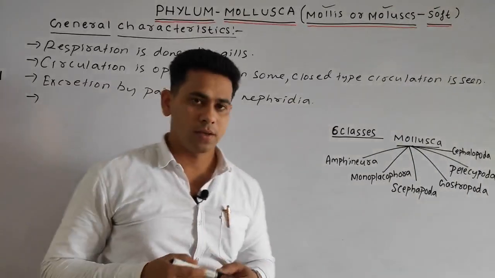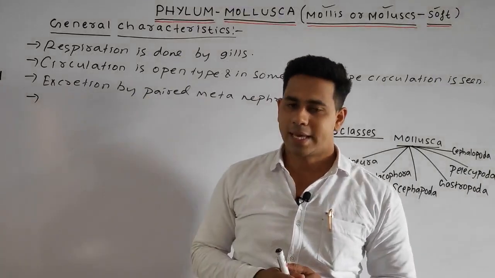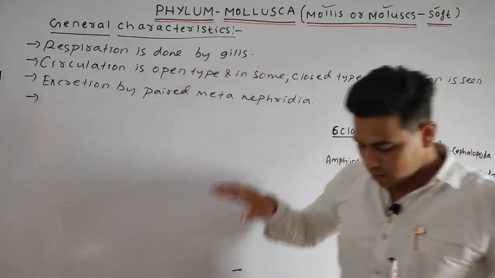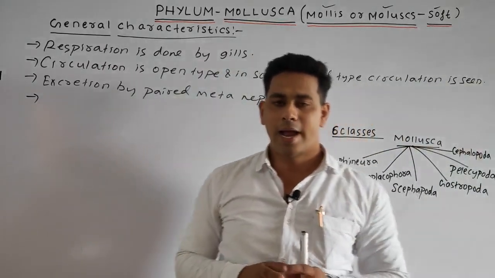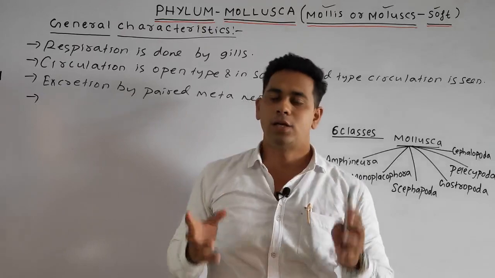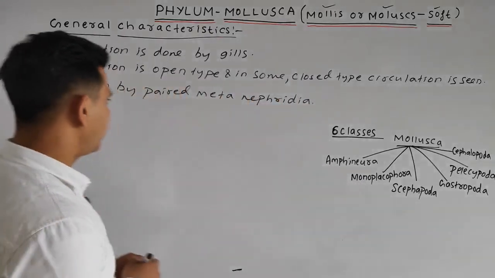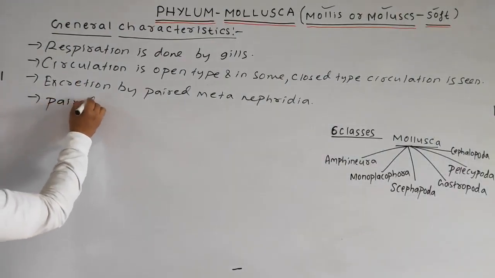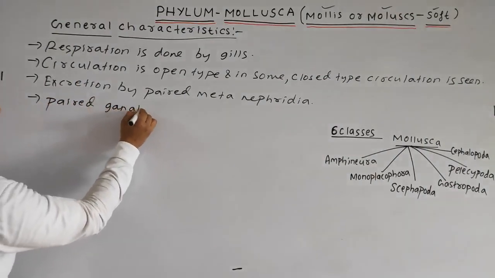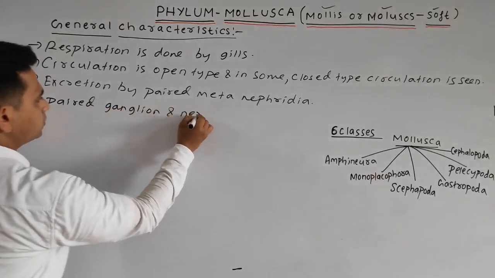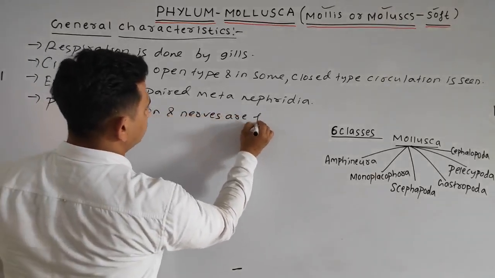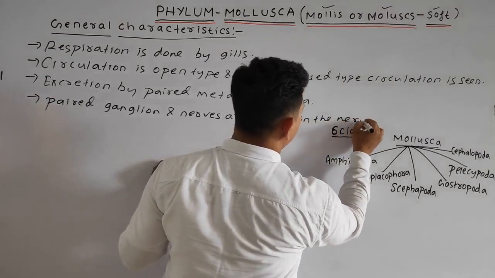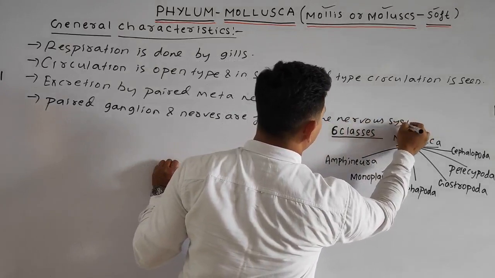Next point: nervous system. In Mollusca, paired ganglia and nerves are found in the nervous system. So we can write our next point: the paired ganglia and nerves are found in the nervous system.